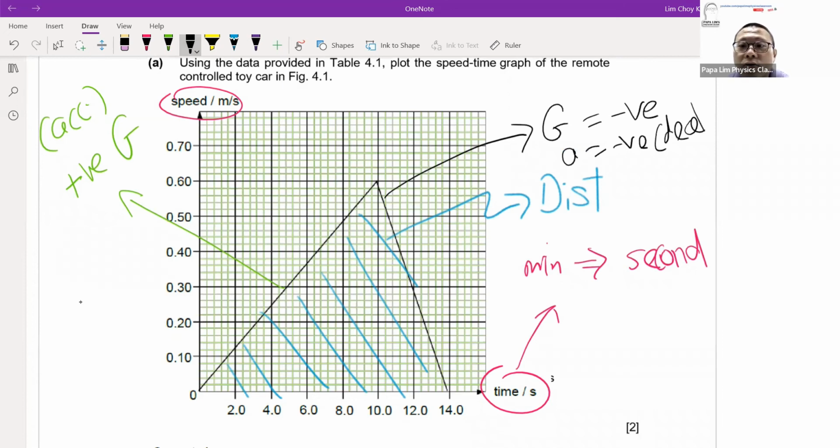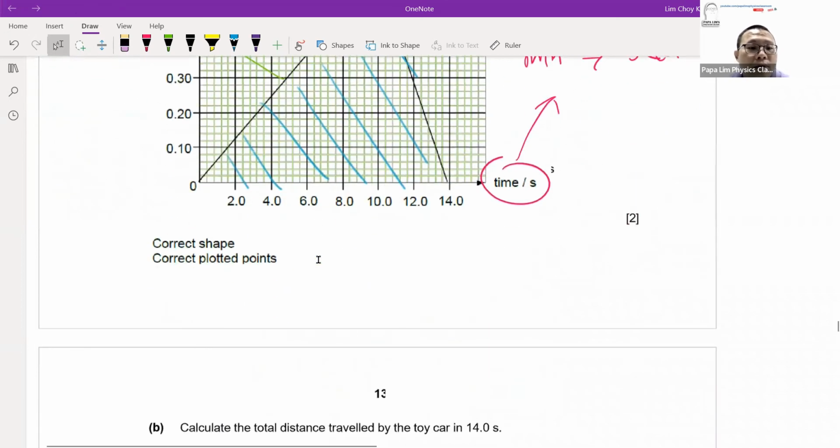If it's a negative gradient, it implies that the acceleration is negative, or what we know as deceleration. So when you look at kinematics, the moment you have a speed time graph, the approach is always the same. You look at the axis to make sure the units are what you need. Most likely the question will need you to find the gradient or the acceleration, and sometimes the area under the graph or the distance traveled. Now, with this in mind, you look at the questions given.